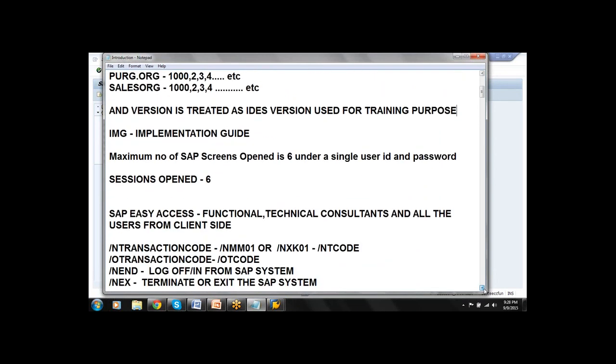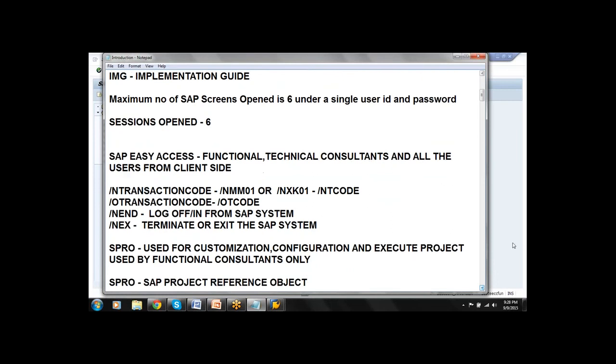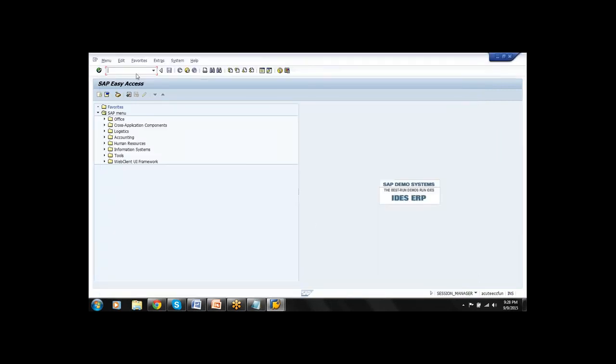So SAP Easy Access is called a screen or a session, which can be used by functional consultants, technical consultants, and all the users from the client side. Now, to open SAP Easy Access screens, the maximum number of screens you can open is 6, not more than that. See here, I am placing the cursor on one icon. Already we have opened one screen. Now I am placing the cursor on this icon, Create new session.